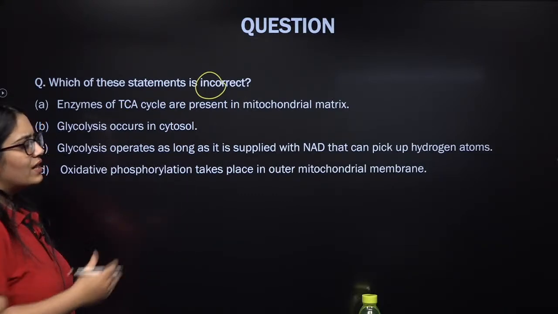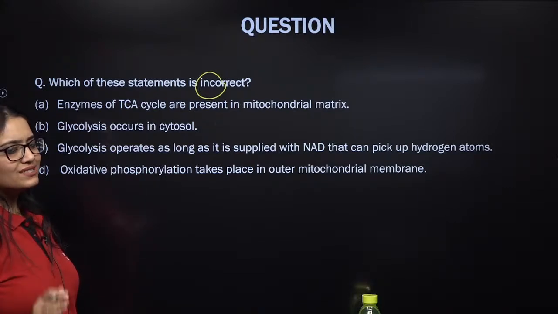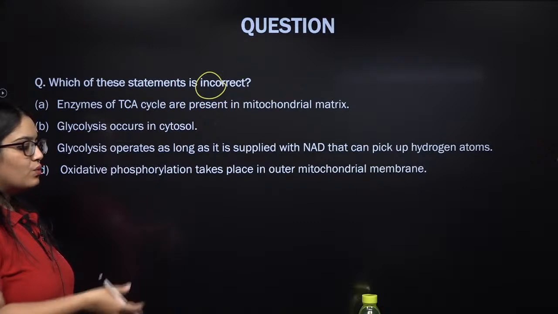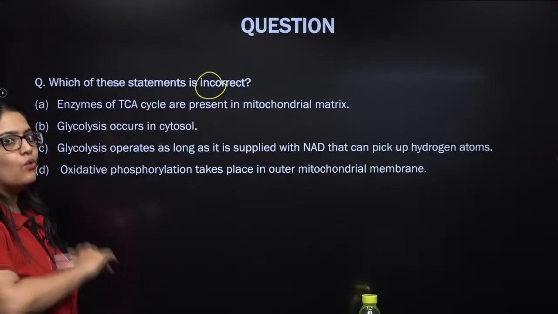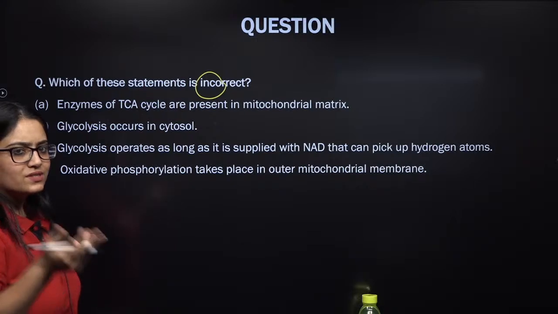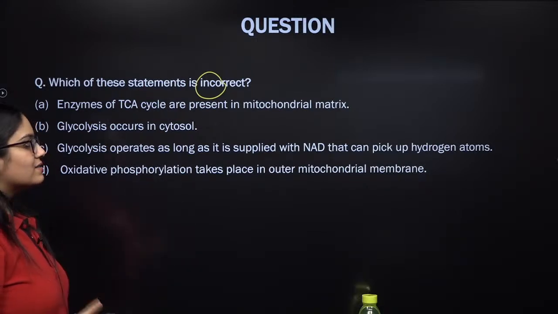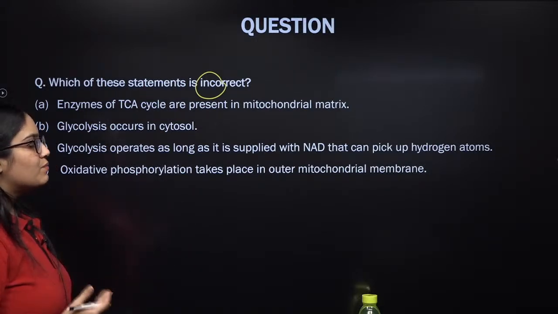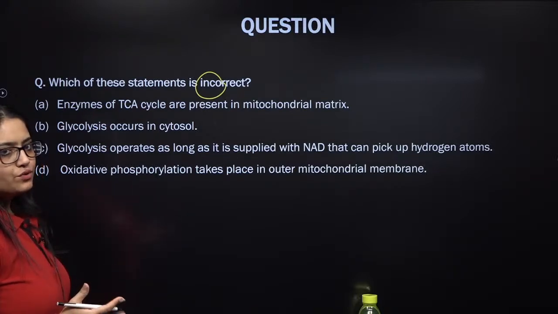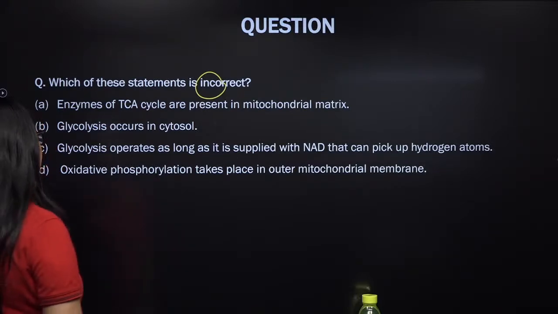It actually correlates with the Le Chatelier principle you must have studied in chemical equilibrium, that when there are reactants available, only then products can be formed. So NAD positive is the reactant, right? Until and unless there is sufficient NAD positive present, NADH molecules cannot be produced and glycolysis cannot proceed.